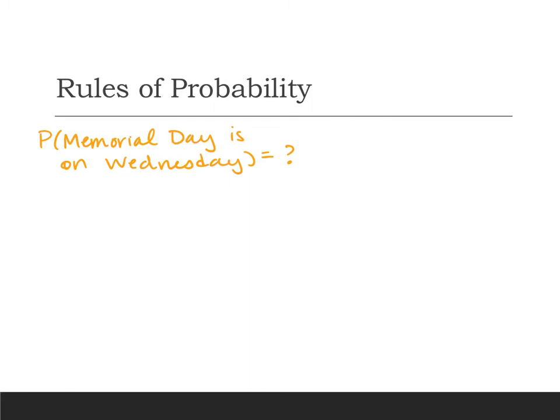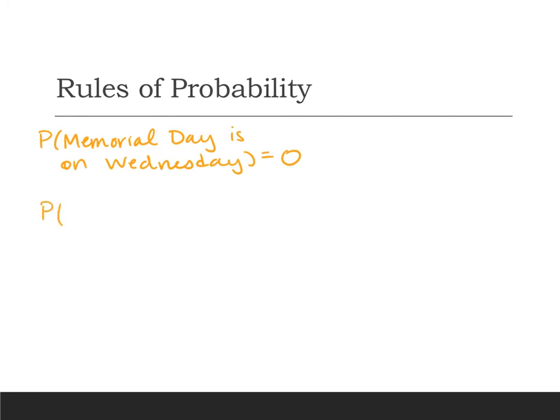And so the date might change. But Memorial Day, for example, will always be on a Monday. So the probability that Memorial Day is on a Wednesday, well, that's going to be 0. There is 0 chance that that's going to happen. That is impossible for Memorial Day to be on a Wednesday. And so we might say, all right, well, that's fine.